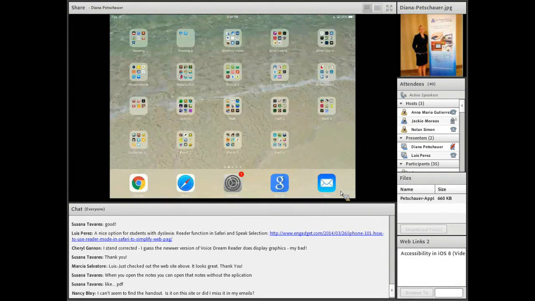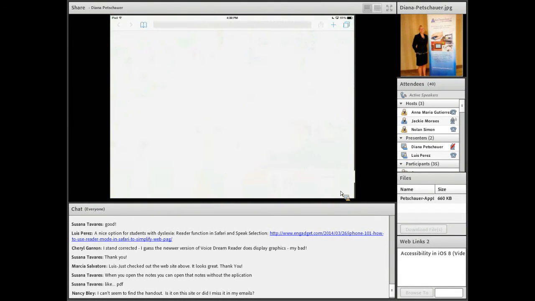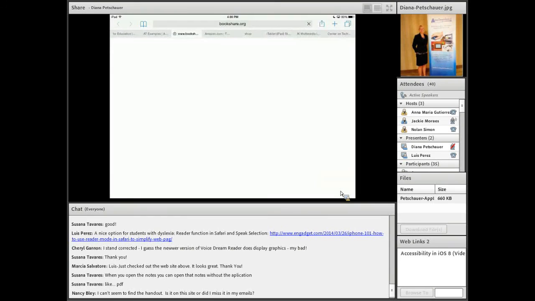There's really a great amount of apps on this particular handout that I gave you for math support, every type of math from elementary school, preschool, all the way through high school, and apps for writing support, behavioral support, graphic organizers, augmentative communication. So I do have to pause quickly just to show you.